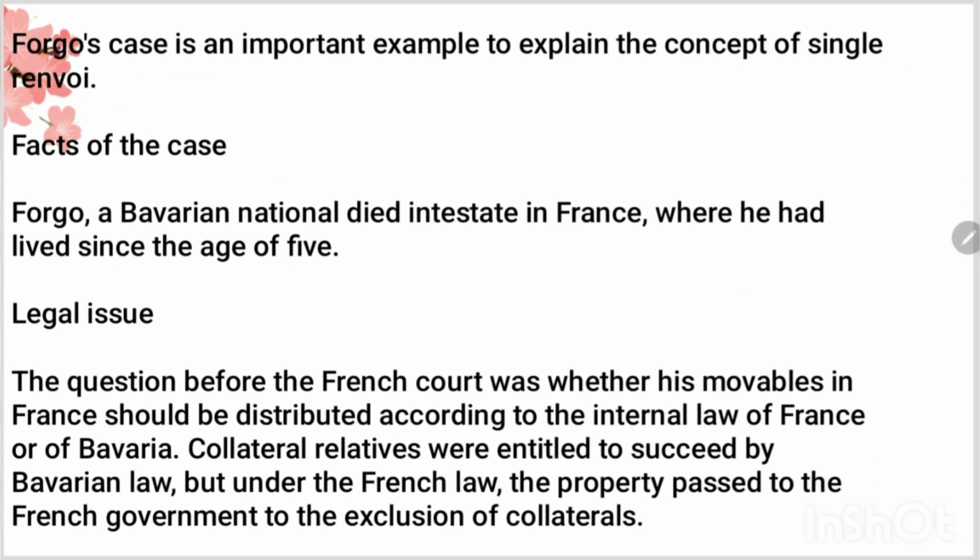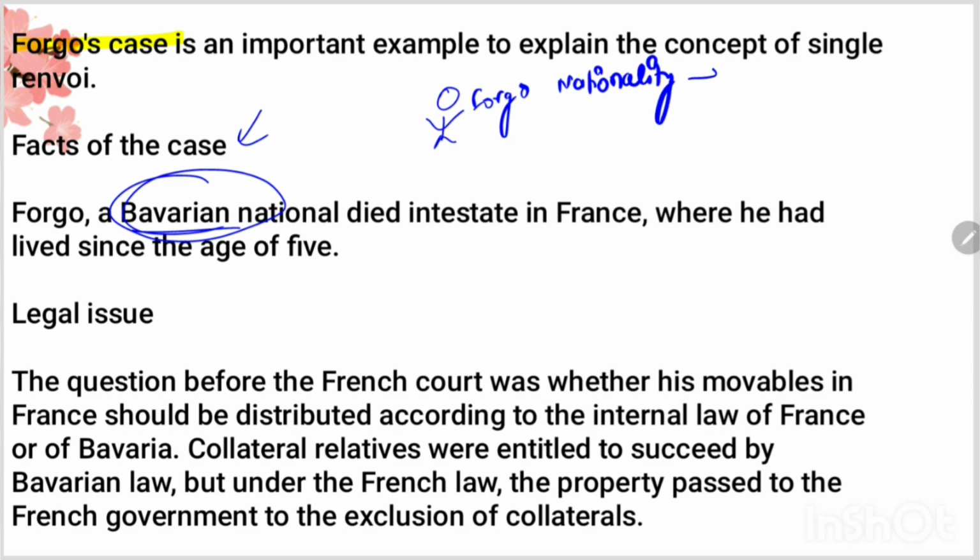Okay. Now, to understand this more clearly, you can understand this case. Forgo's case, it is a landmark case. Let's see what are the facts of this case. This is Forgo. He was a Bavarian national. So his nationality was of Bavaria. But he died intestate in France. His domicile was that of France.